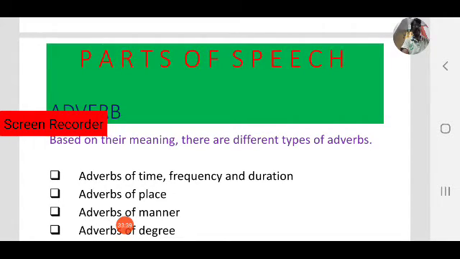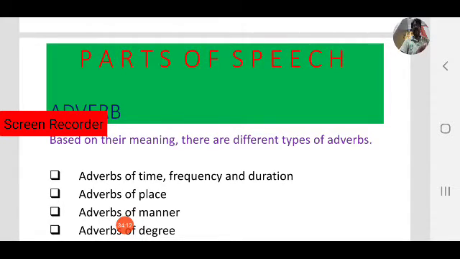In the first example, adverbs of time is one case, and adverbs of frequency and duration is another case, but in our lesson we mingle them and take them as one. So there are four types.